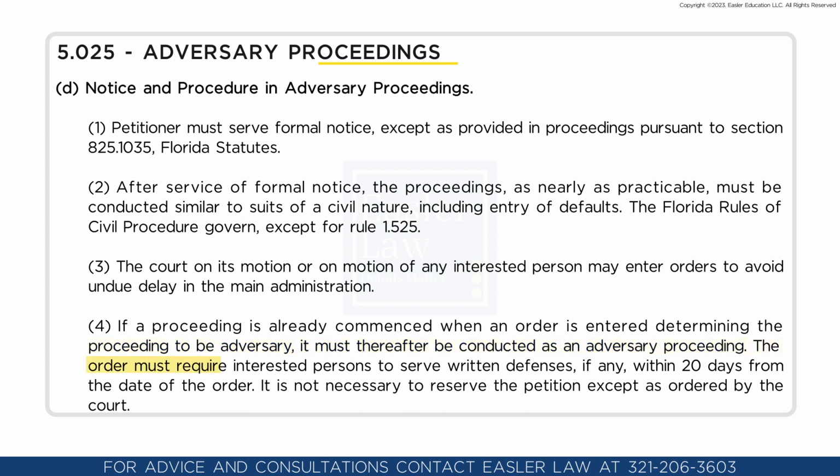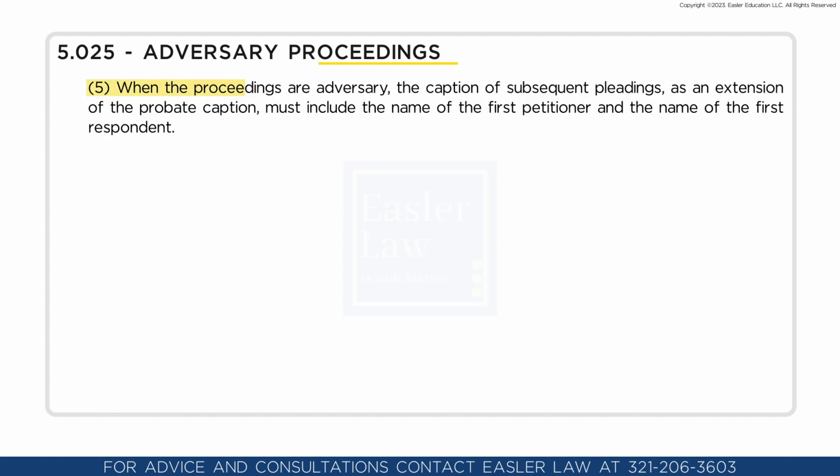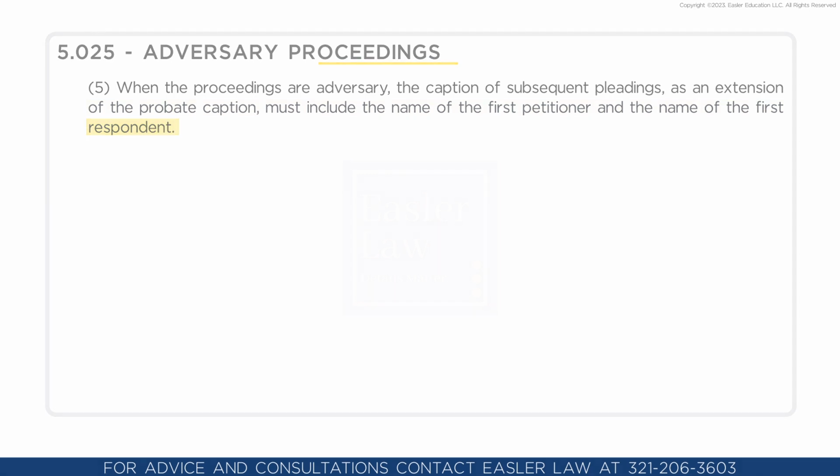The order must require interested persons to serve written defenses, if any, within 20 days from the date of the order. It is not necessary to reserve the petition except as ordered by the court. When the proceedings are adversary, the caption of the subsequent pleadings, as an extension of the probate caption, must include the name of the first petitioner and the name of the first respondent.